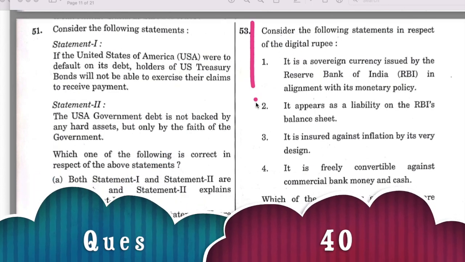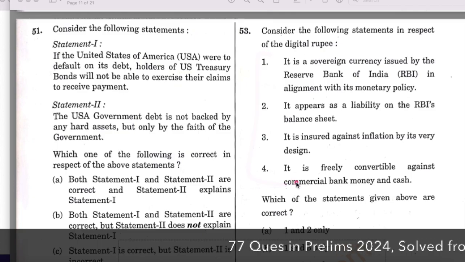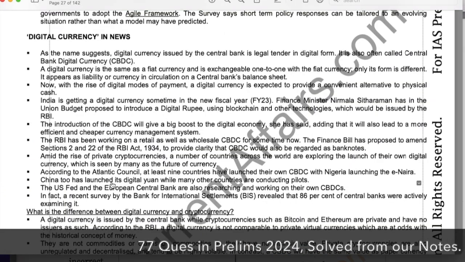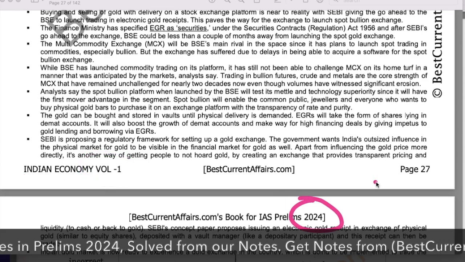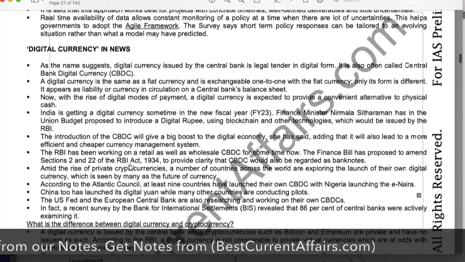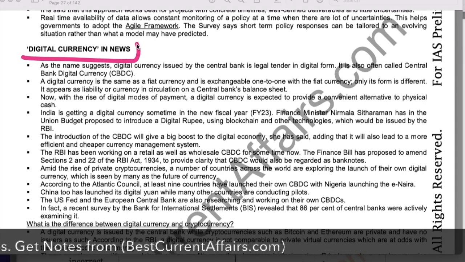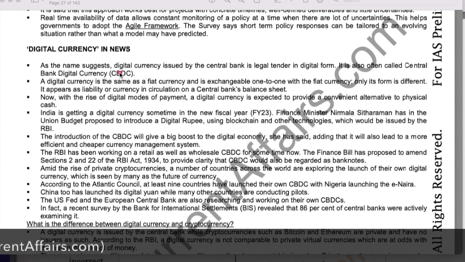Next question. Consider the following statements in respect of digital rupee. Now 4 statements are given. Now see, this is our Indian economy booklet, volume 1 for ICE-Prelims 2024, on page number 27. We have completely explained this digital currency news, and here it is mentioned that digital currency is issued by the central bank, that is RBI.